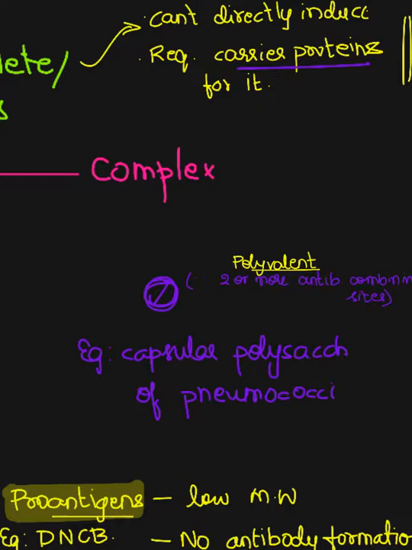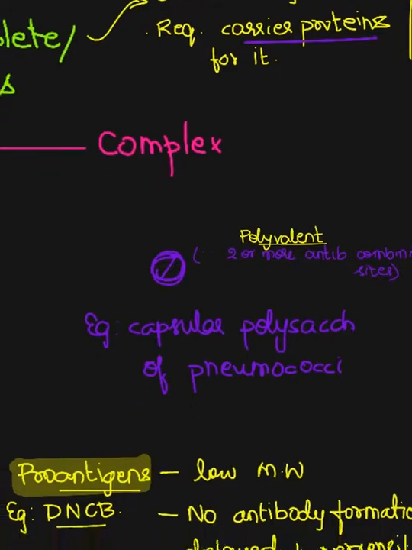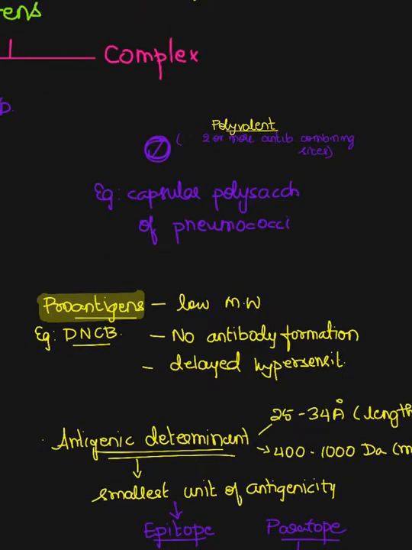For example, the capsular polysaccharide of the pneumococcus. And coming to the pro antigens, these are those which have lesser molecular weight. They cannot induce antibody formation, but certainly they can produce a delayed hypersensitivity reaction. For example, dinitrochlorobenzene, that is also called DNCB.